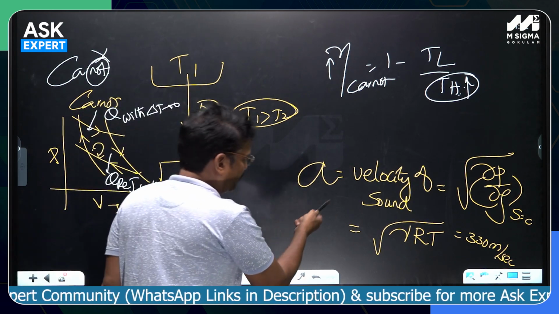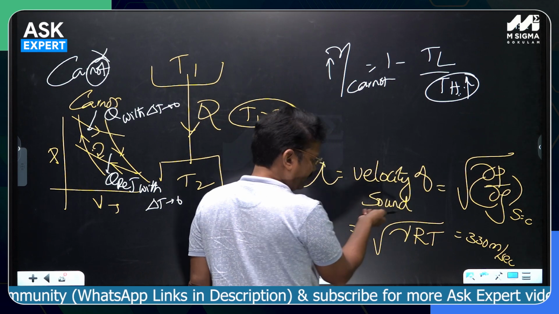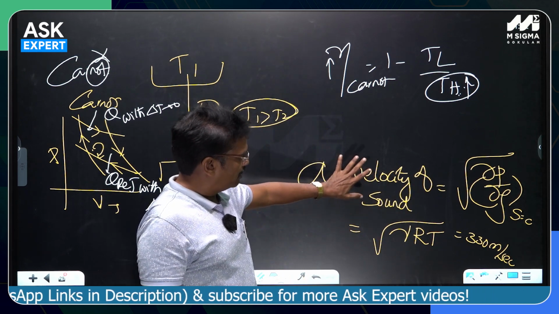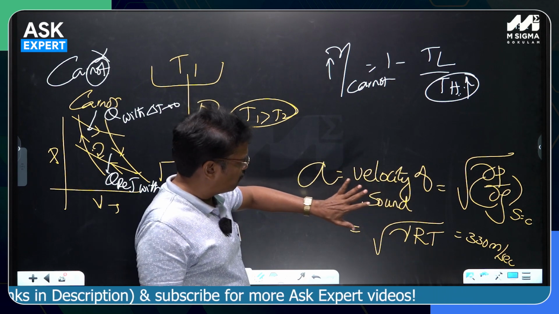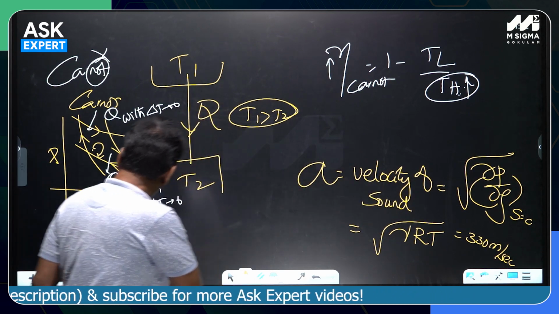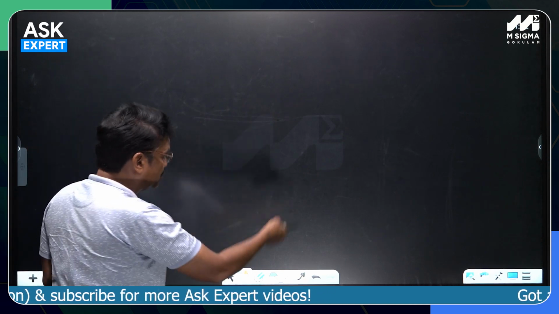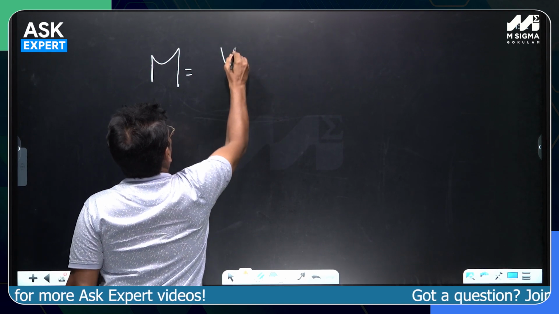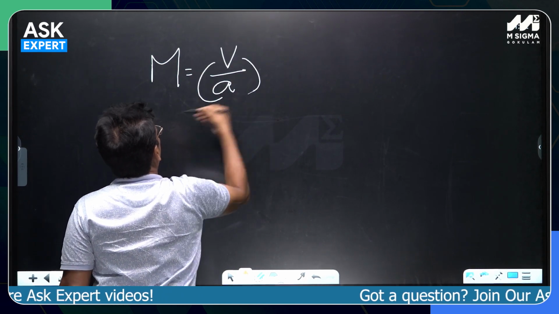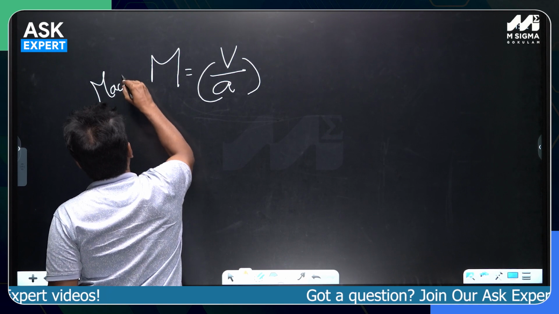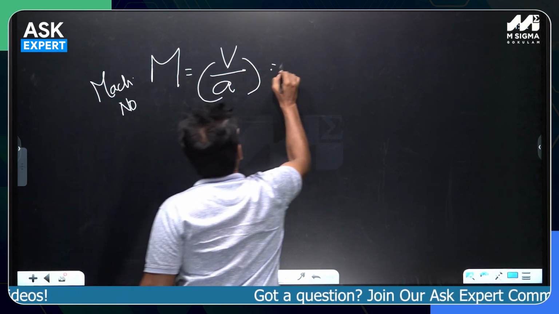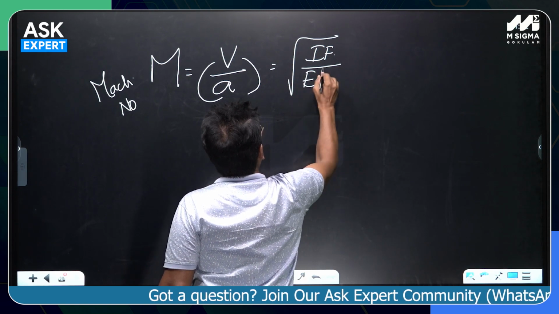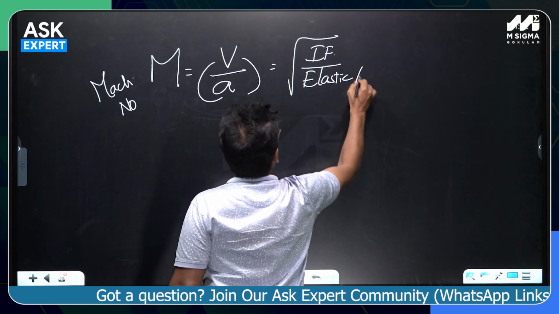And remember this formula. In compressible fluid flow, the velocity of sound or the acoustic velocity plays a very significant role. Off late they are asking many questions, because the velocity of the fluid divided by acoustic velocity is very famously known as Mach number, defined as square root of inertia force by elastic force or compressibility force, both mean the same.